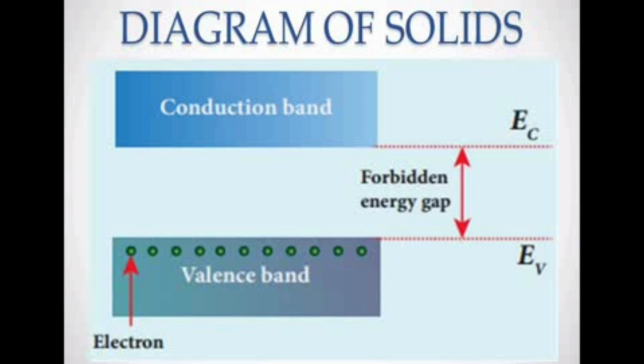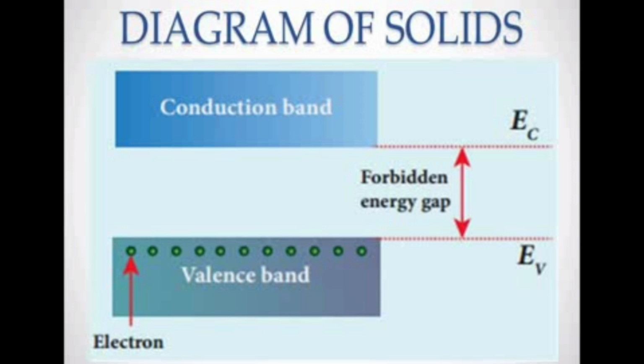So the band of a very large number of closely spaced energy levels in a very small energy range is known as an energy band. So there is an energy band, and it contains a large number of energy levels.